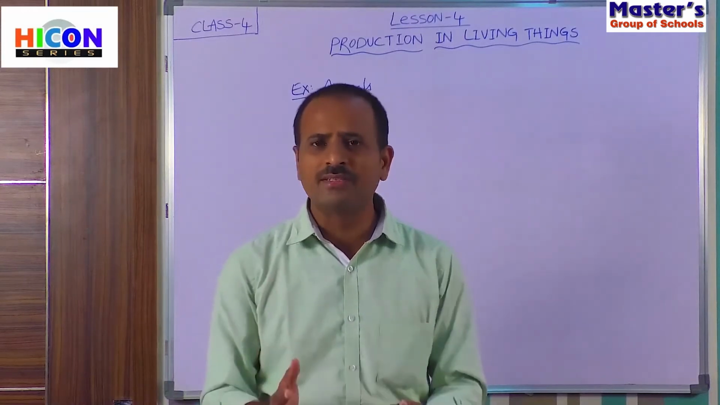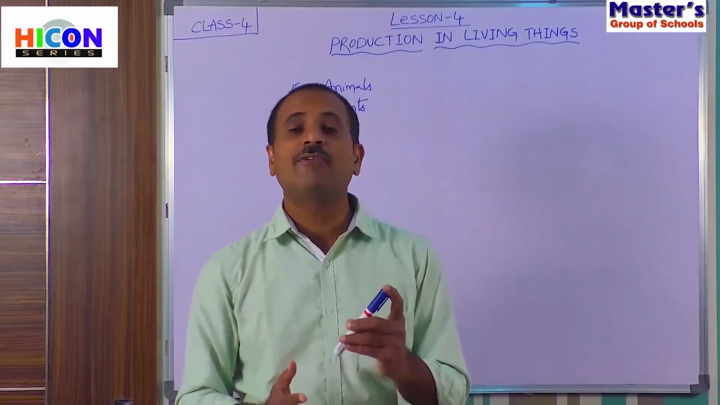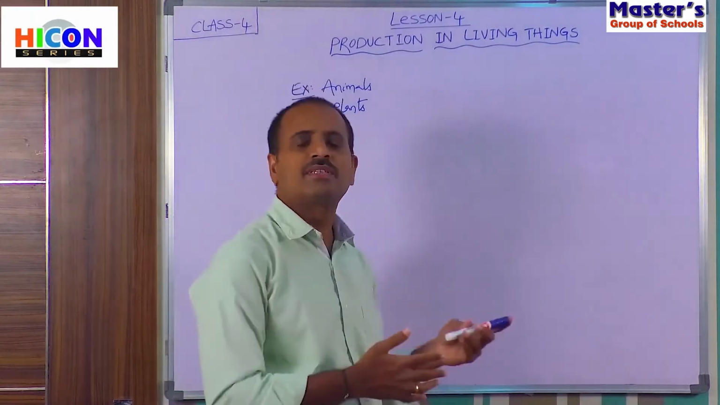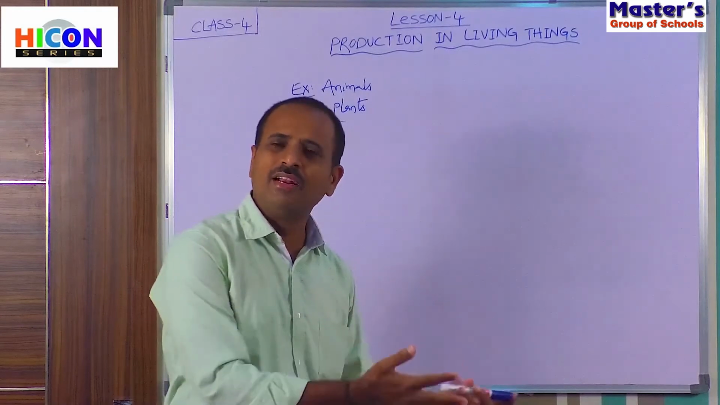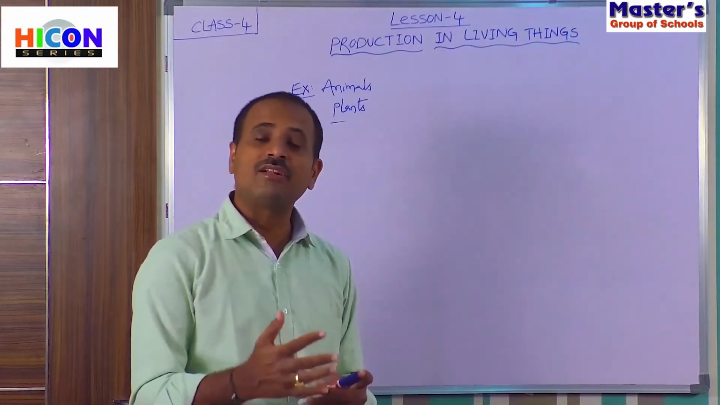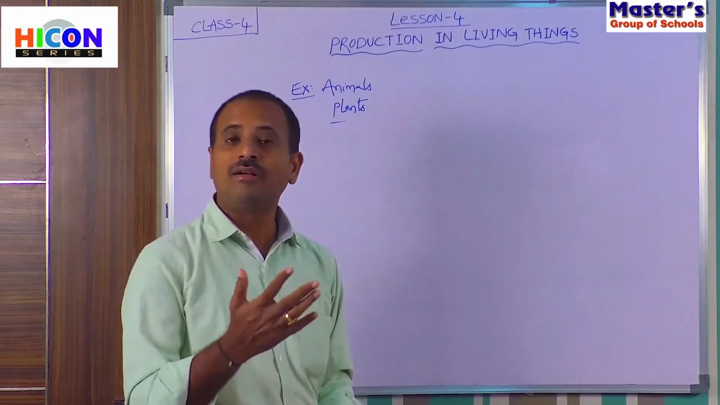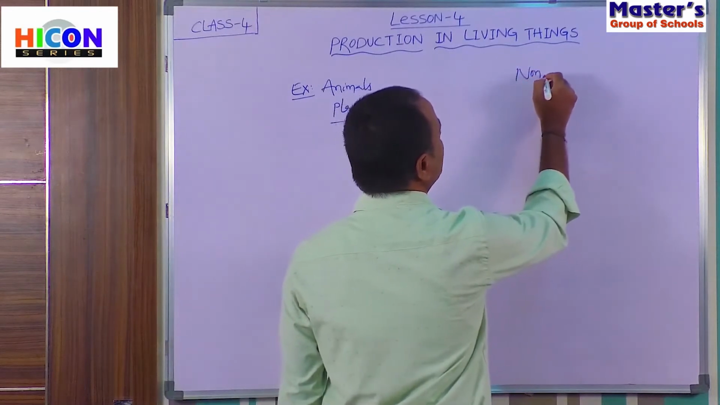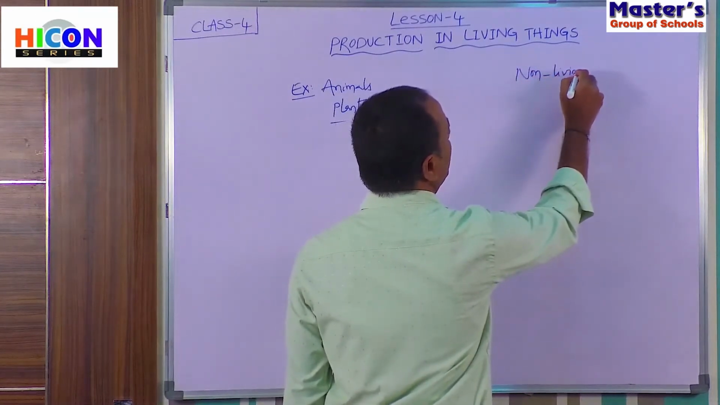So living things means those things which have life. Example, animals and plants. And what are non-living things? Non-living things are those things which do not have life. So what are non-living things? Those things which have not life.